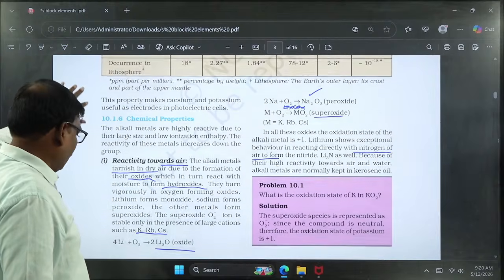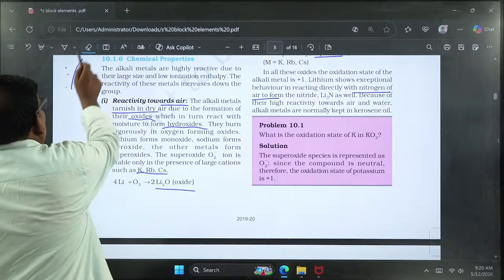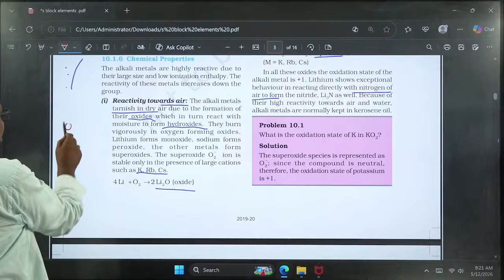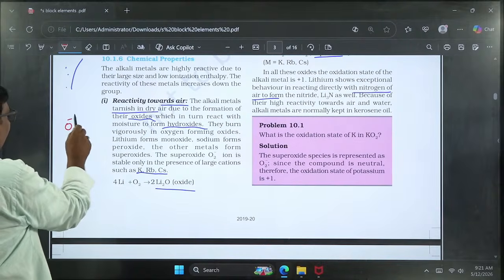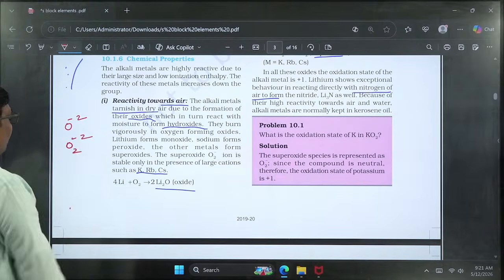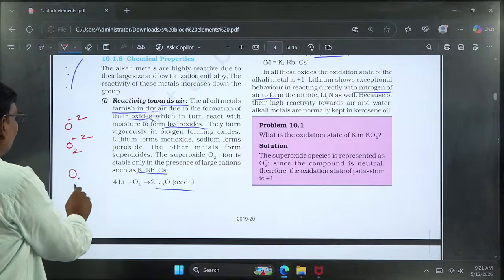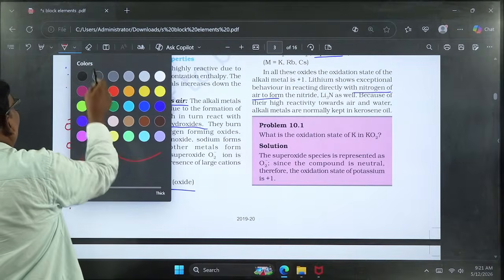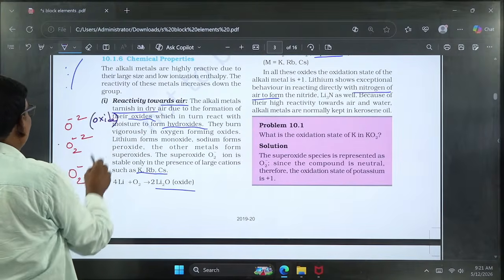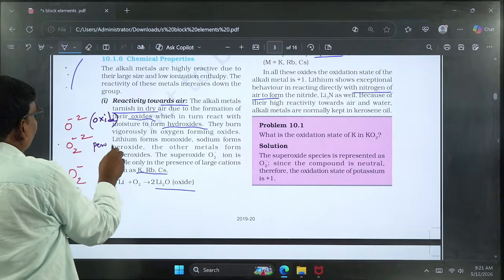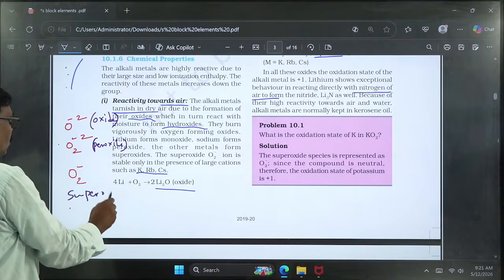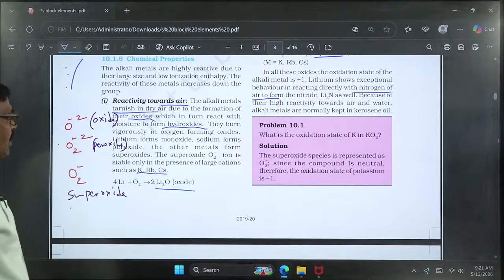Here, the three types of oxides: in case of normal oxides, oxygen carries -2. In case of peroxides, it forms O2 2-. In case of superoxides, it forms O2-. So the normal oxide ion is in the form of O2-, the peroxide ion is in the form of O2 2-, and the superoxide has the formula O2-.